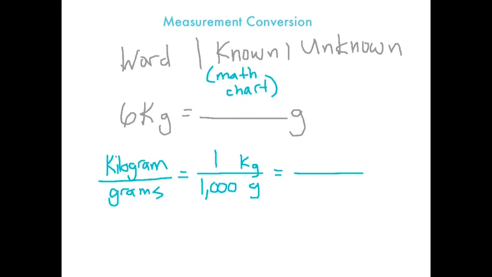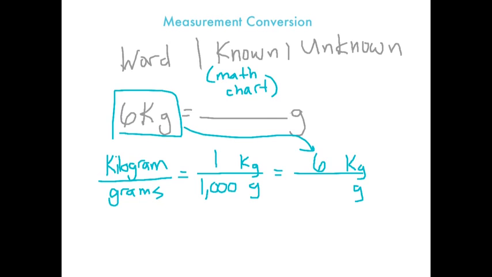Now what's unknown? Remember, we want to stay the same all the way across. We know in the problem, in our unknown part, that we have 6 kilograms. But I don't know how many grams are in 6 kilograms. That's what I'm trying to figure out. So we can use equivalent fractions, right? It looks like we can.